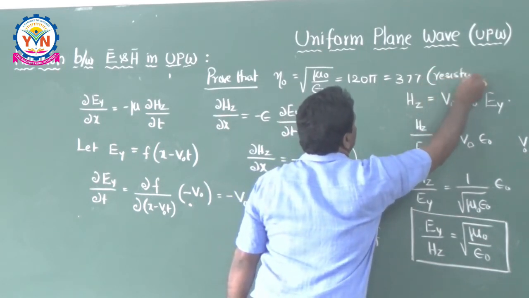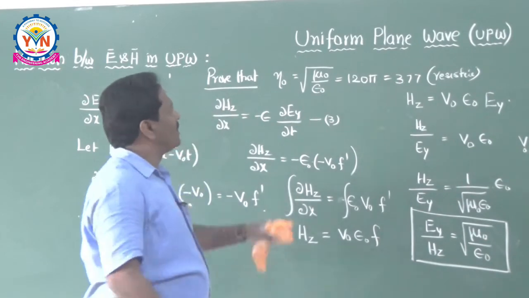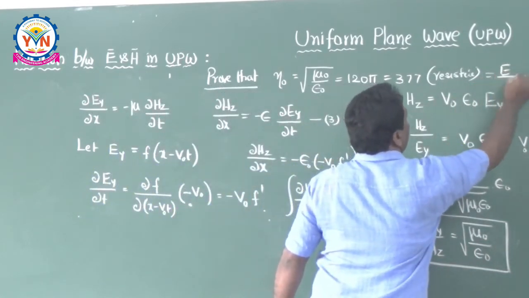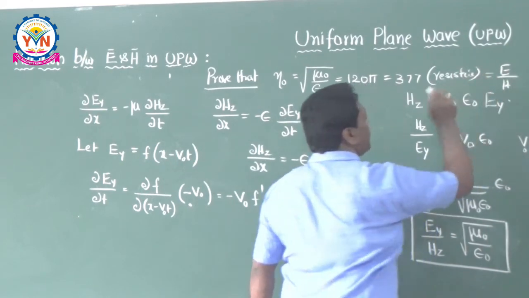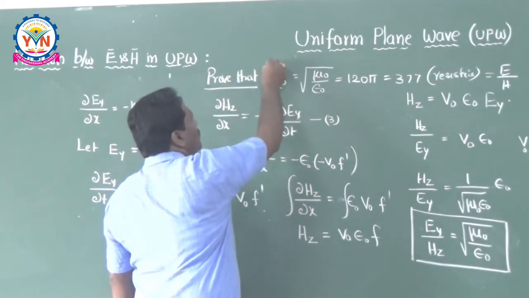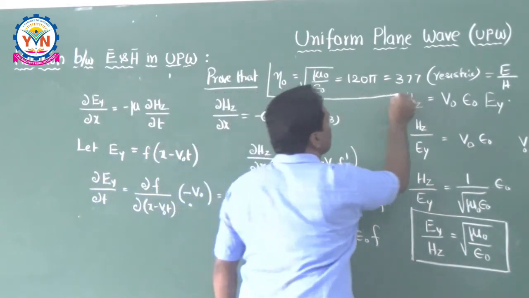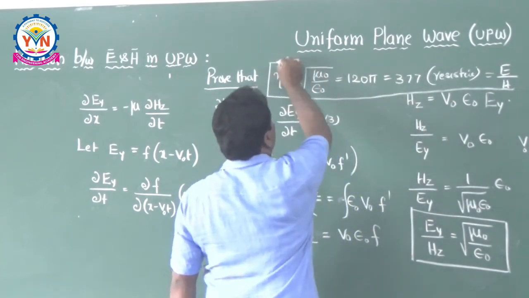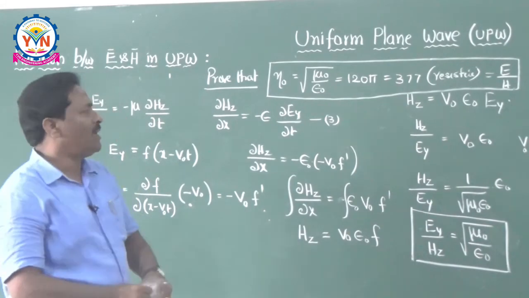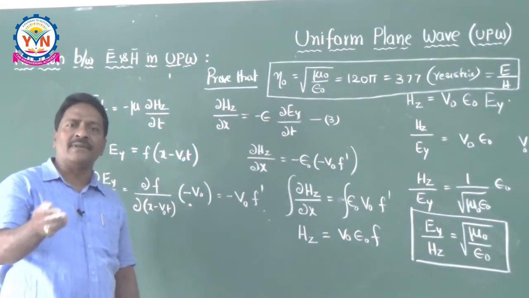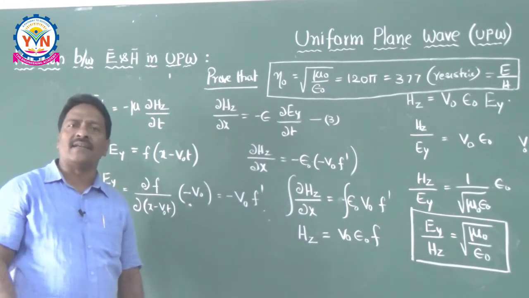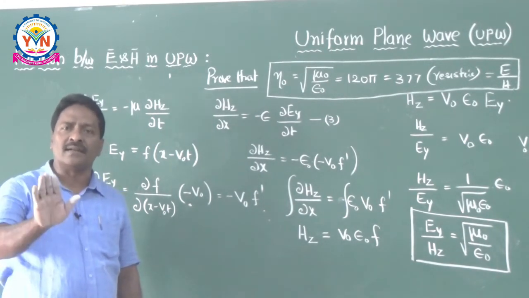This is resistive. That means the phase angle is 0. This is nothing but E by H. E by H means the phase angle between electric field and magnetic field is 0. That is called resistive impedance. So this proof is giving answers for so many problems. That's why from now onwards, if I ask you what is the relation between E and H, it is nothing but the intrinsic impedance, which is 120 pi or 377 ohms, purely resistive.